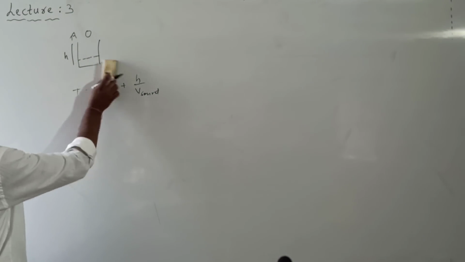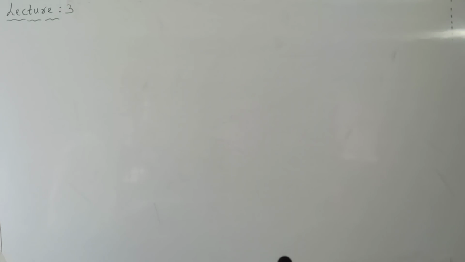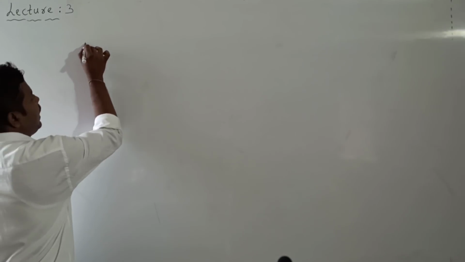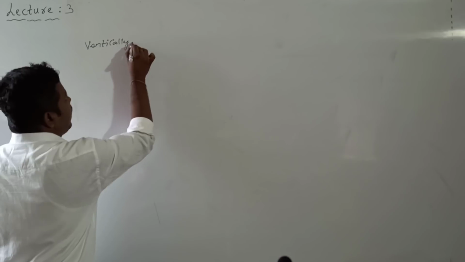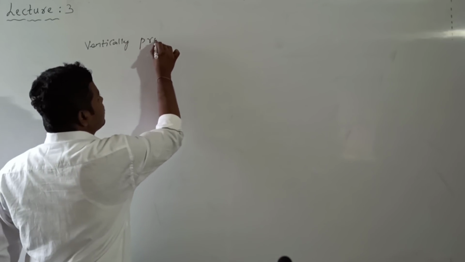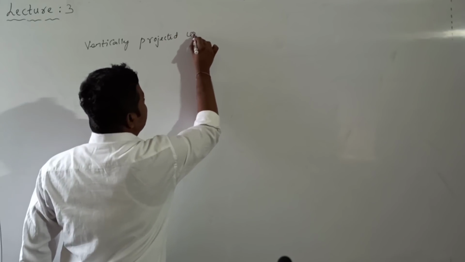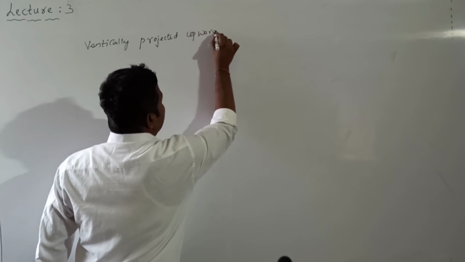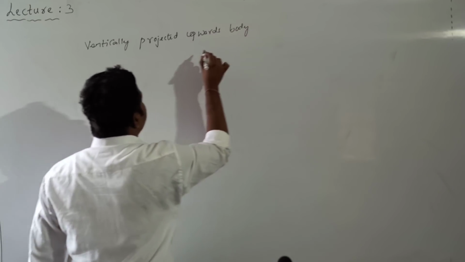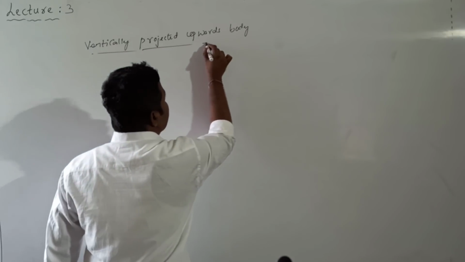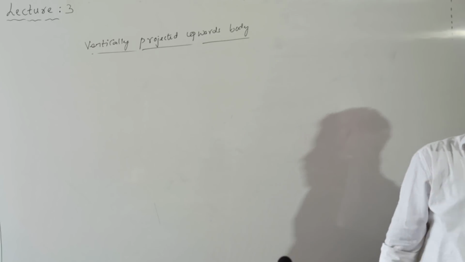After completion of the freely falling body, now let us discuss the vertically projected upward body, whenever a body is projected upwards. First let me write the kinematic equations of motion for a body which is projected vertically upward.